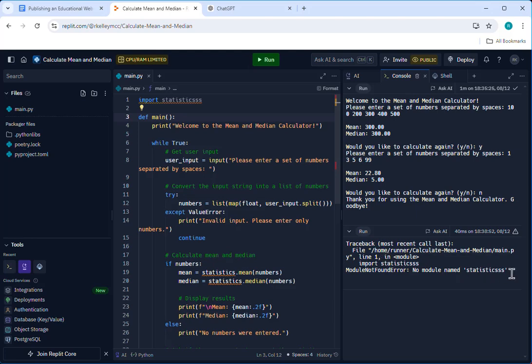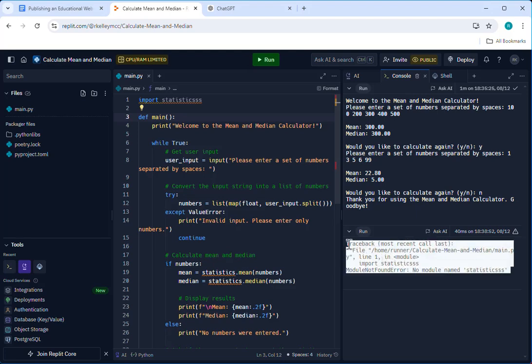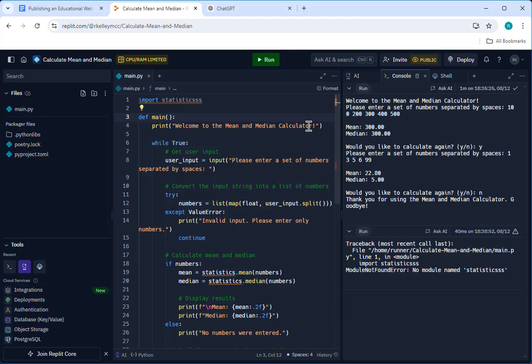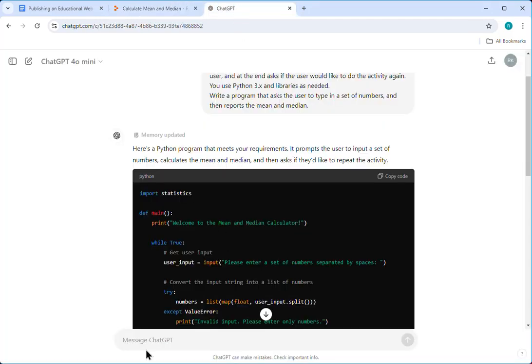If I didn't know why this error was here, I could highlight the error, Control C, and then head over to ChatGPT and say, can you fix the code? I got the following error.